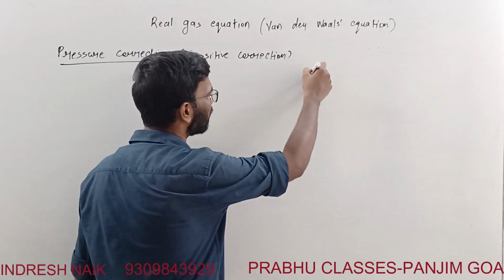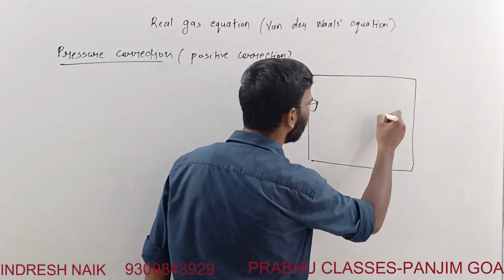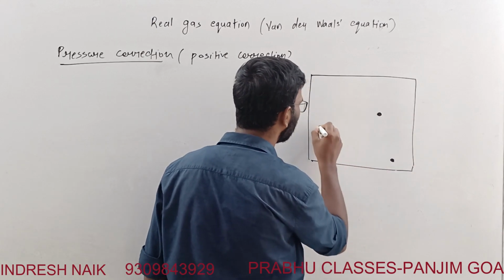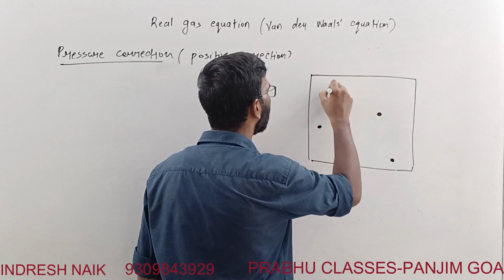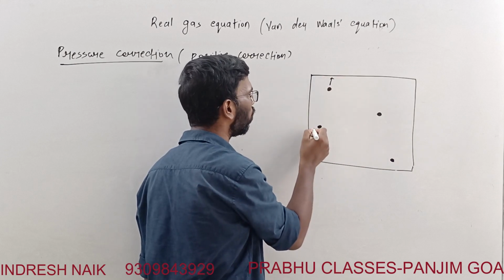See, pressure of the gas. If this is the gas container, and these are the particles of the gas, how do we say the pressure of the gas? Pressure means these particles go and collide on the walls of the container.